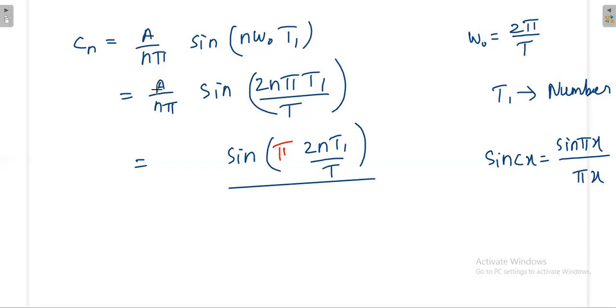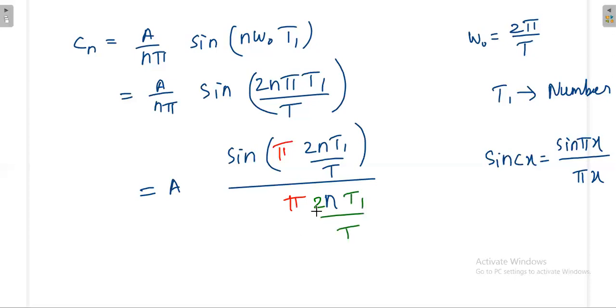Then in the denominator, again for support we are having n pi. That n pi we can take here. See, already A is there. This n pi I can take it here. That pi I will use here. I am having n. So what else do I need to bring this into the format? I need 2, I need T1, I need T.